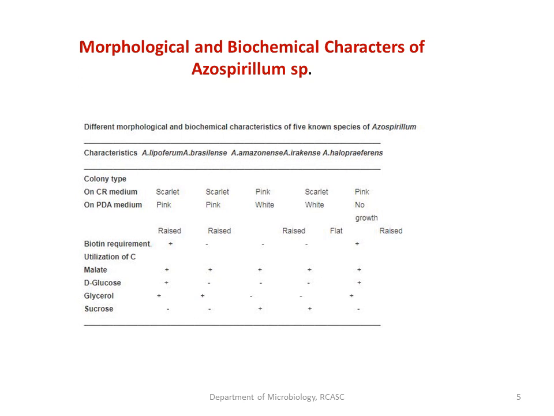However, irakense as well as amazonense have the ability of utilizing sucrose. So these are some of the characteristic features of the different species of Azospirillum, through which you can distinguish them to species level using morphological and biochemical characters.